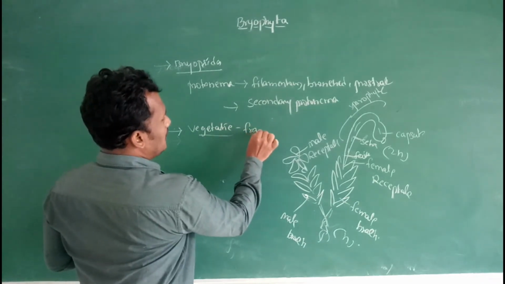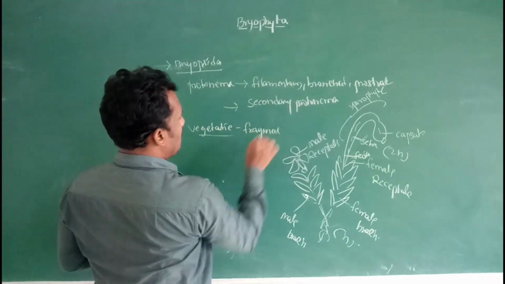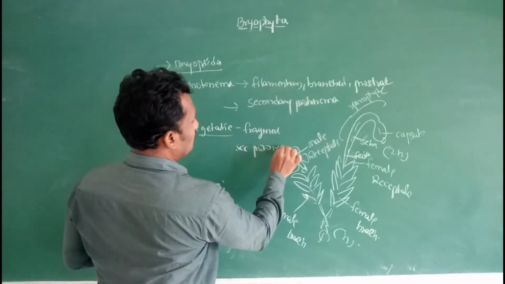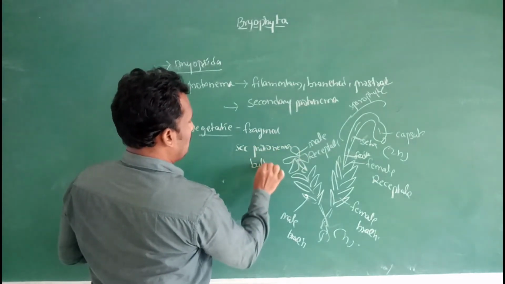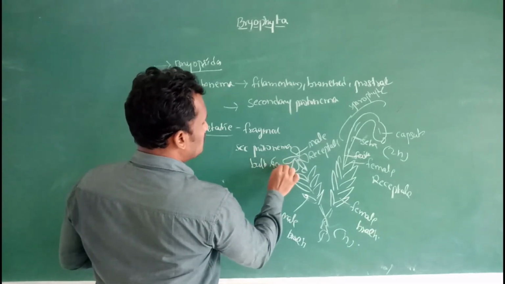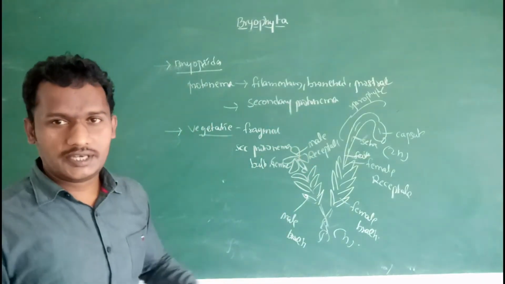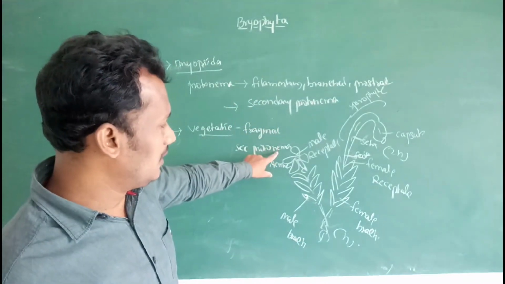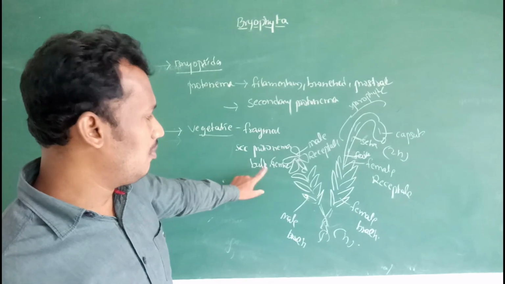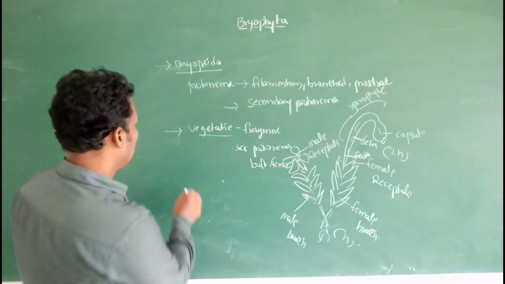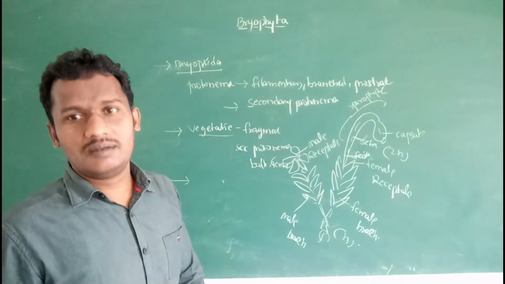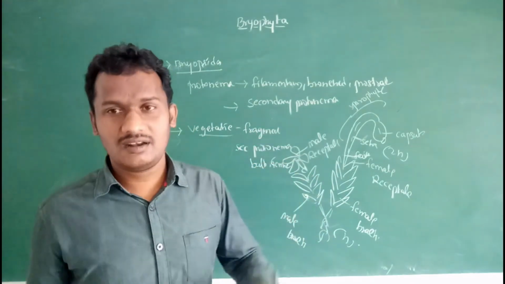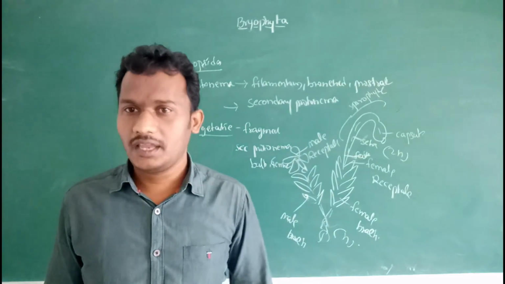Then vegetative reproduction in Bryopsida plants is by fragmentation, by secondary protonema, bulbils, and gemmae. Then sexual reproduction is by the oogamous type, with distinct male and female sex organs, antheridium and archegonium.